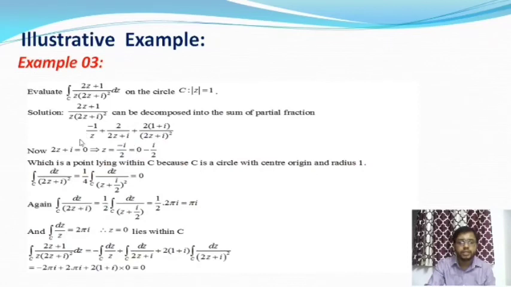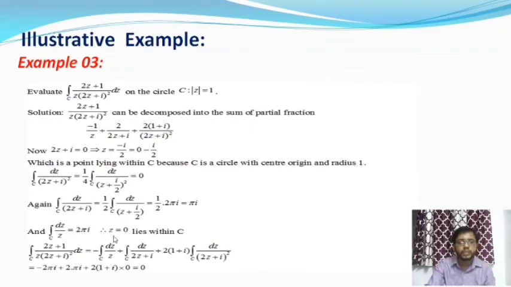And the third integration is the integration over C of dz by z, and from the second consequence we'll get the value of this integration, which is 2πi. And you know z = 0 is a point that lies inside the circle.